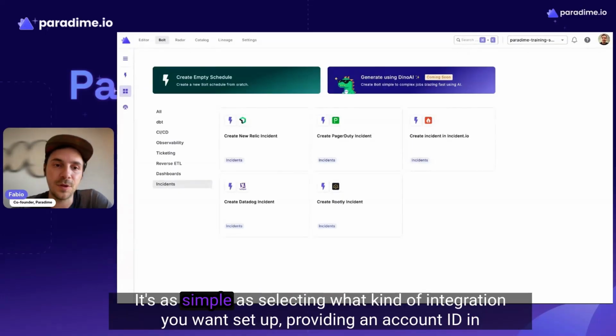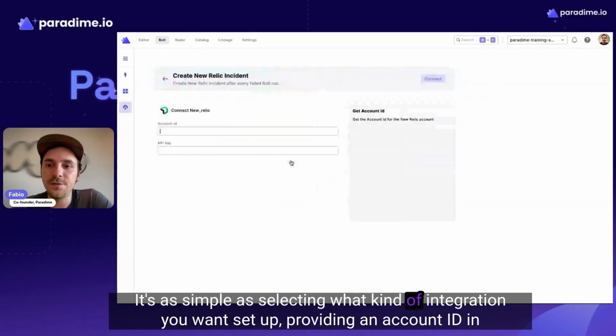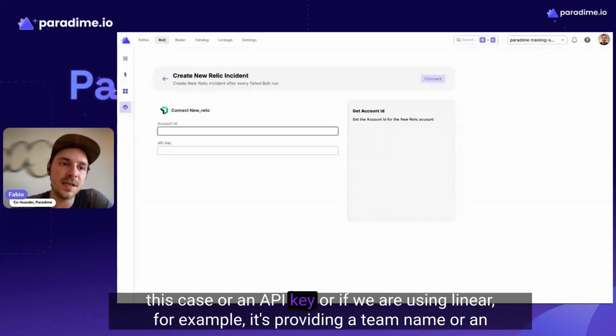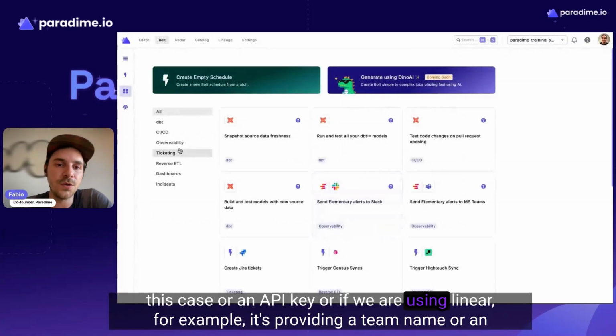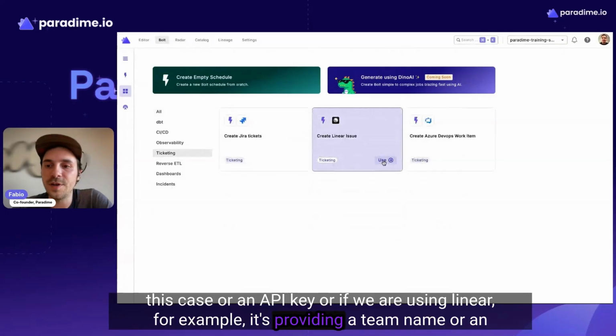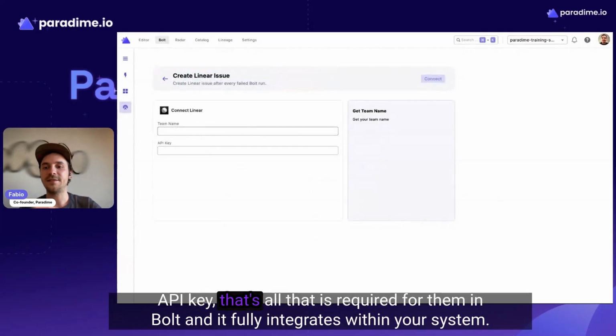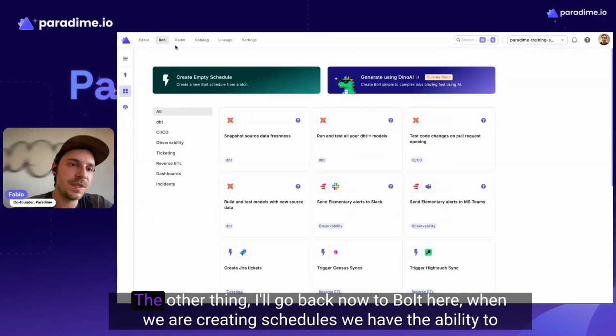All of this, I think, is beautiful because it doesn't require any additional setup on anyone's end. It's as simple as selecting what kind of integration you want to set up, providing an account ID in this case, or an API key, or if we are using Lineage, for example, providing a team name or an API key. That's all that is required for having Bolt fully integrate within your system. I think I'll go back now to Bolt here.